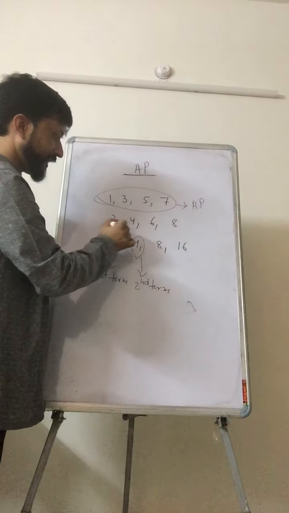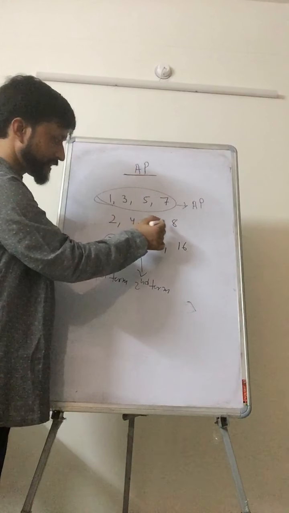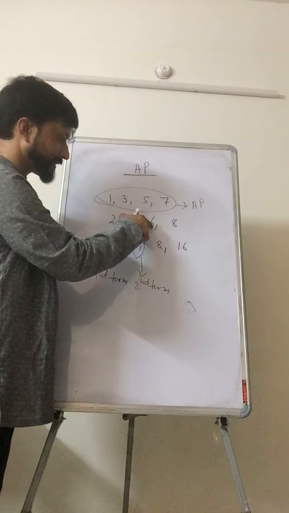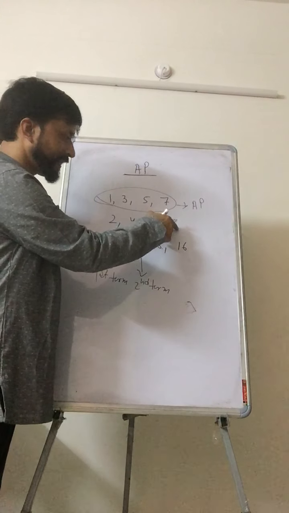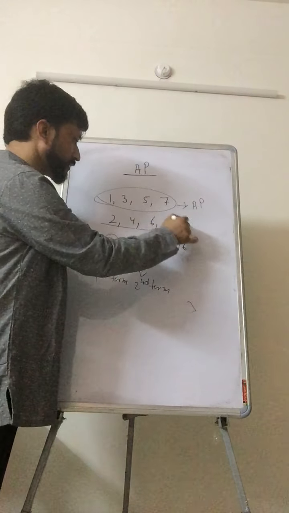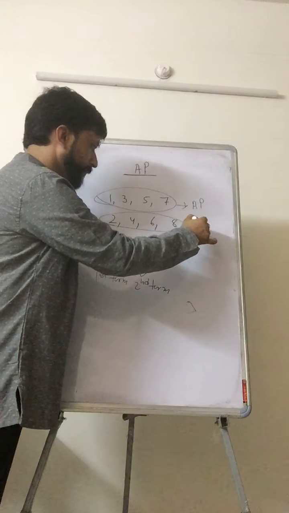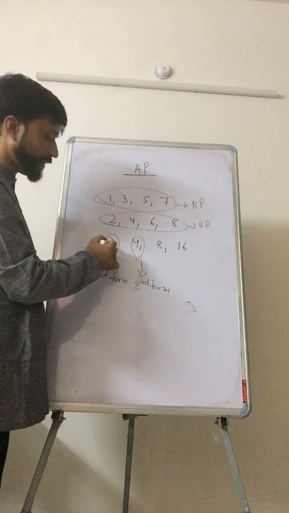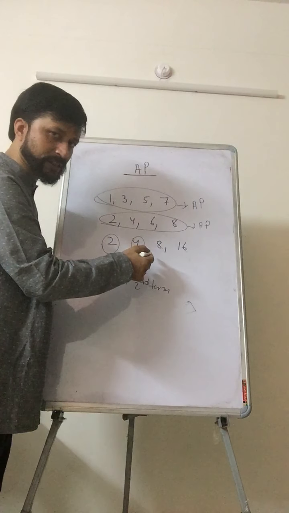This is again an AP because it is following the same rule. Add 2, you are getting 4. Again add 2, you are getting 6. Again add 2, you are getting the next one. So this sequence is also your AP. And this sequence is not your AP because here by multiplying we are getting the next.